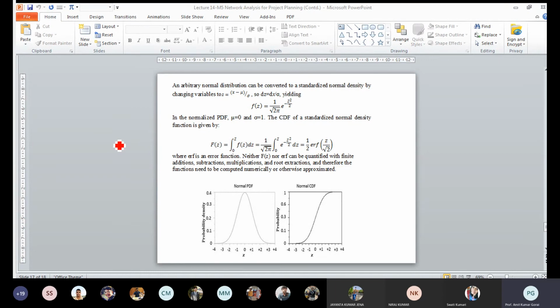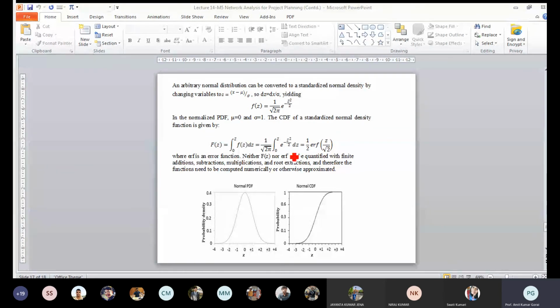That means this is less than the mean, on the left hand side of the mean. This is the mean value, and this is minus a, on the left hand side. Suppose this is 35, and we have calculated the mean as 29. And if we ask what is the probability that your project will be completed within 26 weeks or 26 days, that means less than 29.